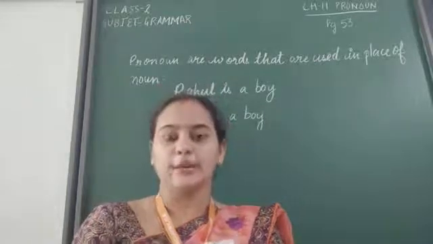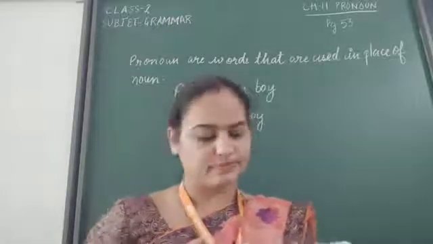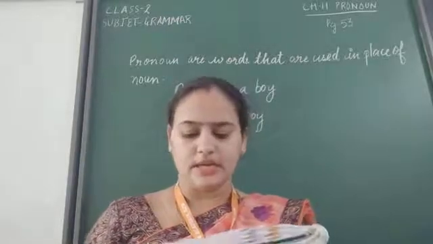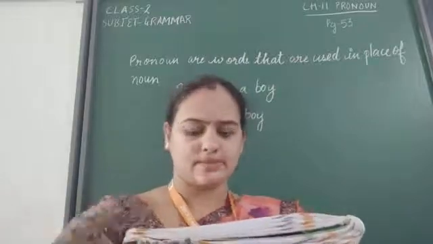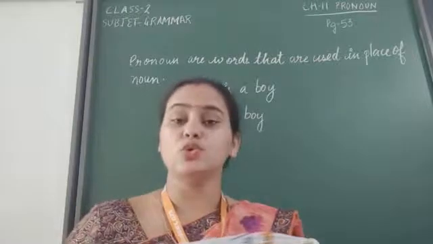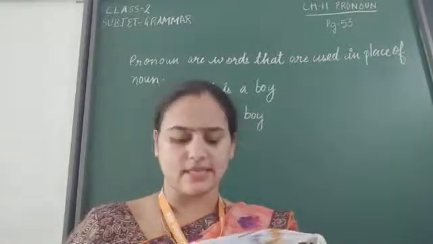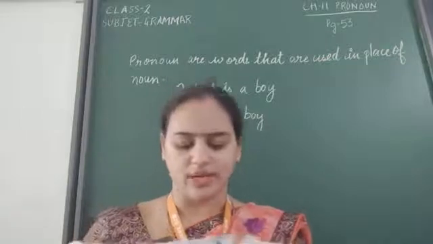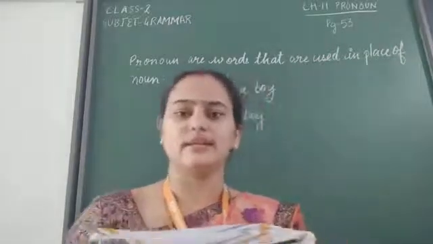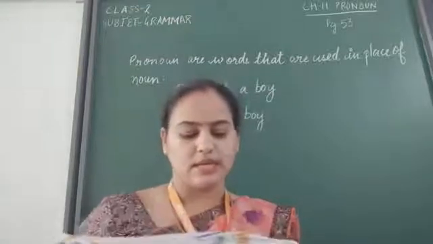To avoid this repetition, we use pronouns in our sentences. In this sentence, the word Kavita is repeated many times. We use another word in its place to stop this repetition. Thus, the above sentence can be written in the following way. Instead of using Kavita, how can we change this sentence by the use of pronouns here.